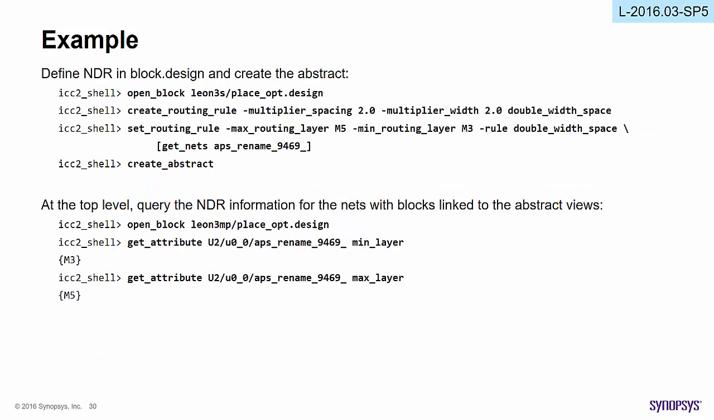Here is an example showing the usage of this feature. Open the block design view and define an NDR named double_space. Now this NDR rule and min-max layer constraints are associated to a net named EPS_rename_9469 with the command set_routing_rule. Create the abstract of the block, and then open the top level block or design which has this abstract view linked. You can query the min-max layer constraints for the same block level net from the top. It shows the same layers we set at the block level.